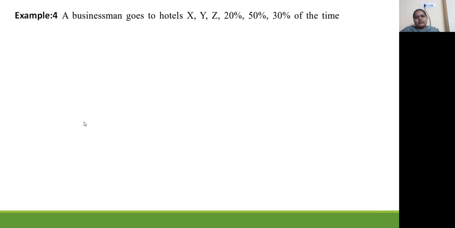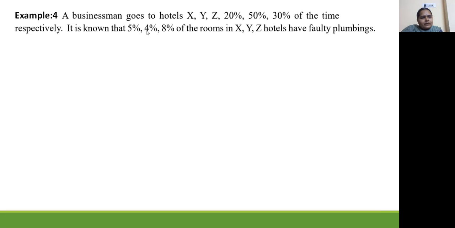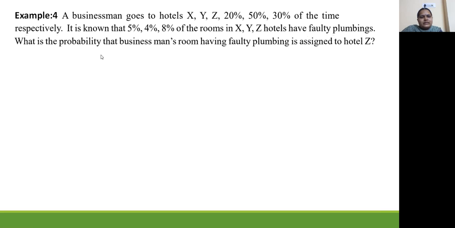So last problem in this video: a businessman goes to hotels X, Y, Z 20%, 50%, 30% of the time respectively. It is known that 5%, 4%, 8% of the rooms in X, Y, Z hotels have faulty plumbing. What is the probability that the businessman's room having faulty plumbing is associated to Hotel Z?